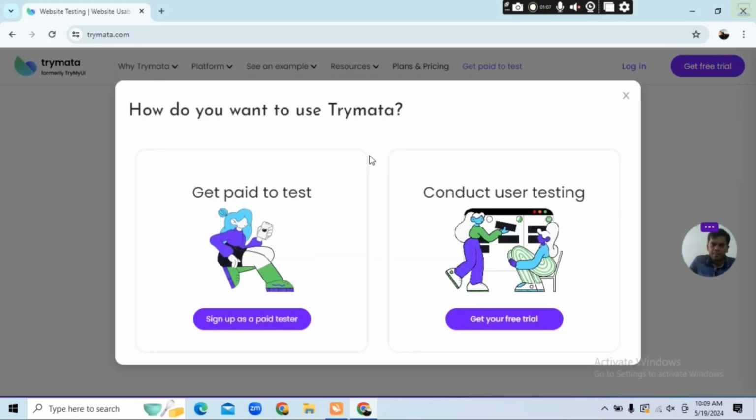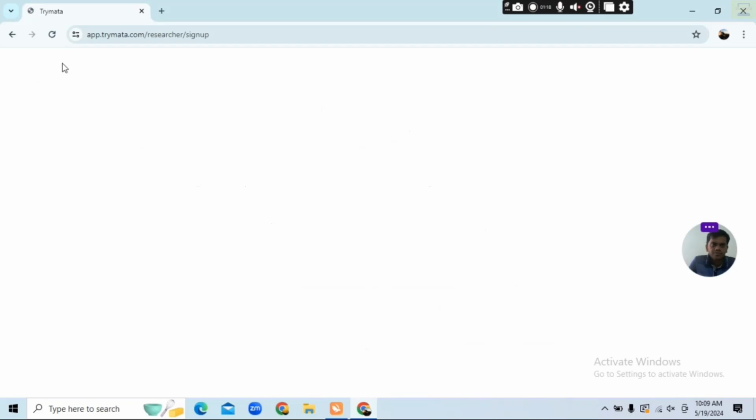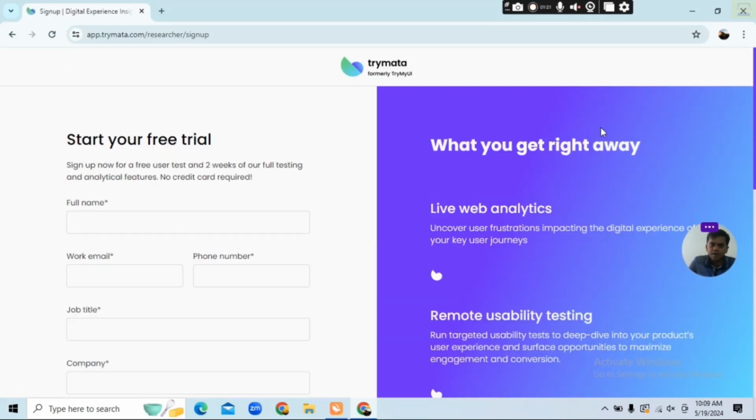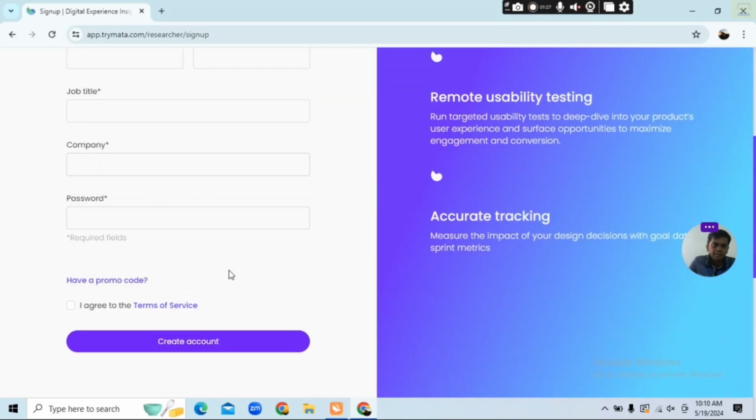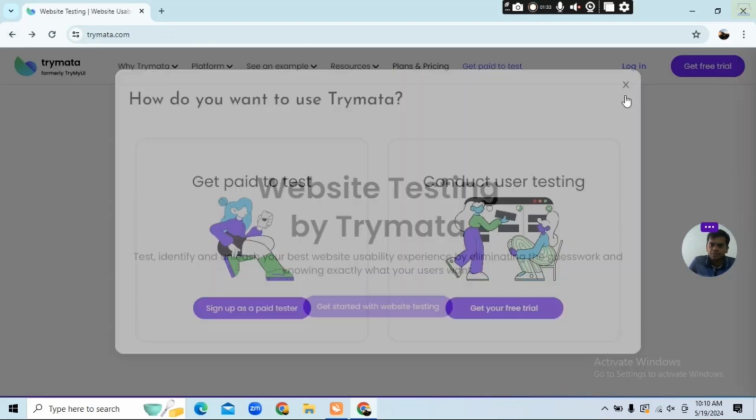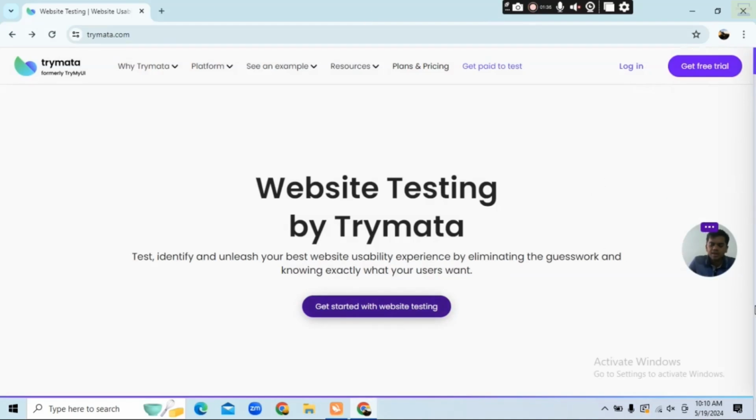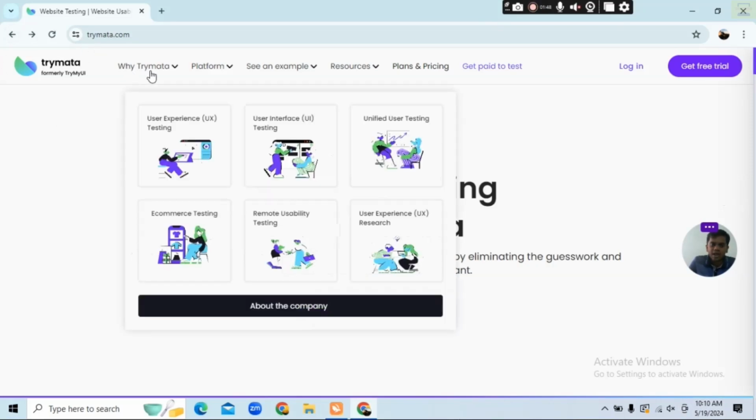So you see, how do you want to use Trymata? Get paid to test websites, or conduct user testing. So I will click on get a free trial over here. Okay, then you see here, you have to sign up from here. First of all, first name, full name, working email, phone number, company, password, and you have to create the account. Then after that, you have to try certain kinds of websites, and you can give them surveys or take part in market research for a particular website also, and you can earn a certain amount of income using this website also.